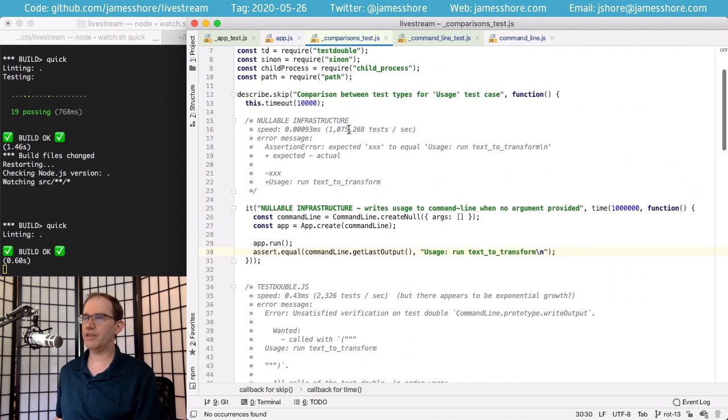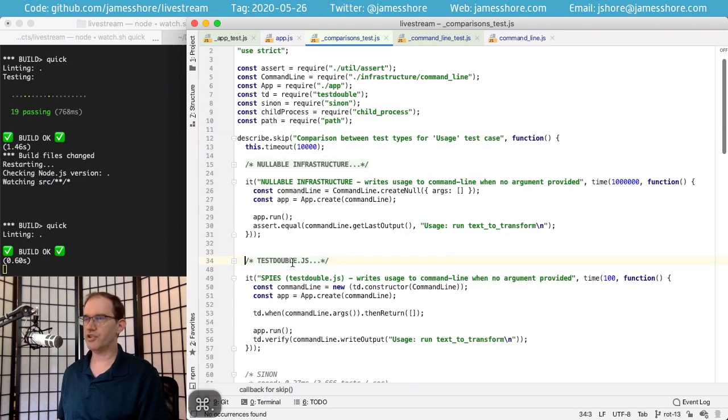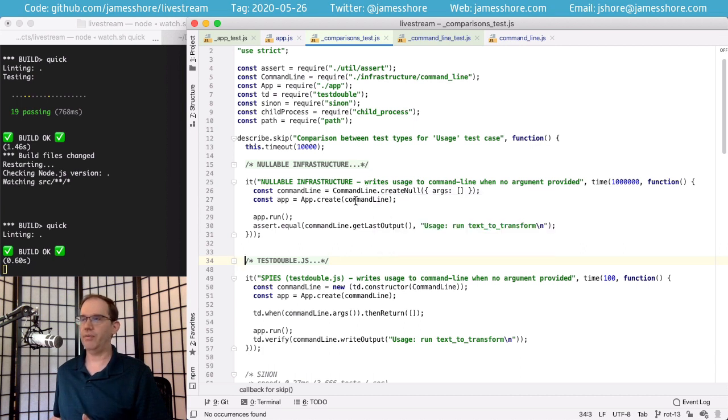So this is what they look like. Let me go ahead and put them side by side on screen here for you. Nullable infrastructure versus the mock approach. Very similar, but again, I do find that the nullable infrastructure code is a bit easier to read because it's not talking about the internal implementation details of my code. It's just talking about the externally visible behavior. We create the command line with certain arguments, and we expect certain output, versus we expect this method to return this, and we expect this method to be called with that.